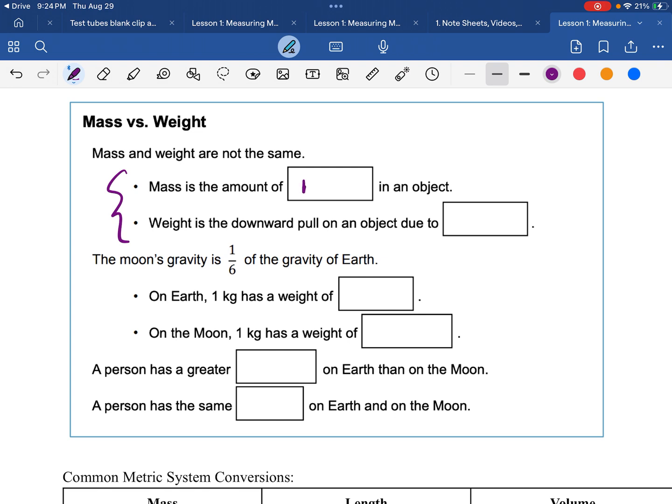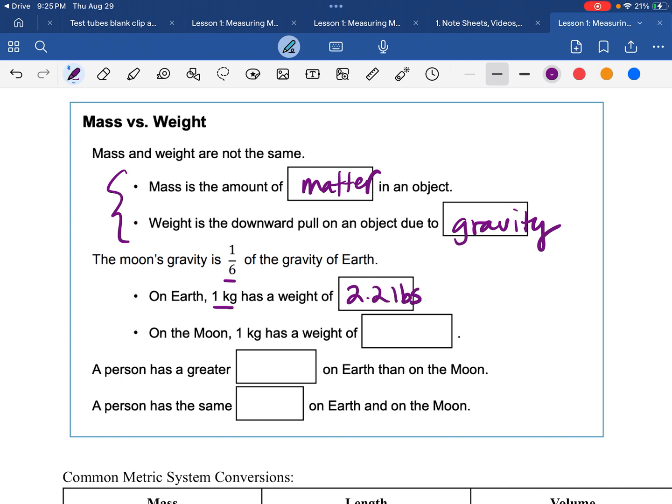Mass is the amount of matter in an object. So it kind of measures how many atoms are in there, or how dense those atoms are. But weight is the downward pull on an object due to gravity. And the moon's gravity is 1/6 of the gravity of Earth, because the moon is only 1/6 of the mass of Earth, so it exerts less gravitational pull. On Earth, 1 kilogram has a weight of 2.2 pounds.